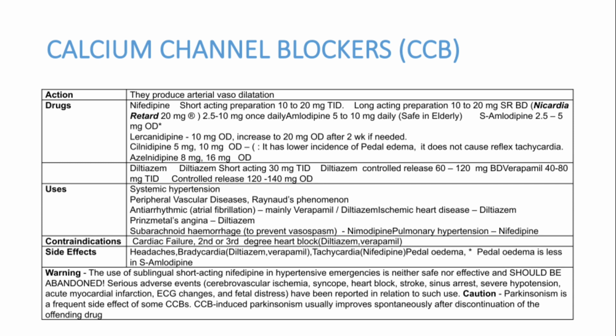It can be used in systemic hypertension, peripheral vascular disease, Raynaud's phenomenon, and drugs like verapamil or diltiazem, which can control the heart rate, can be used as an antiarrhythmic agent or in Prinzmetal's angina. So these are the indications for calcium channel blockers.